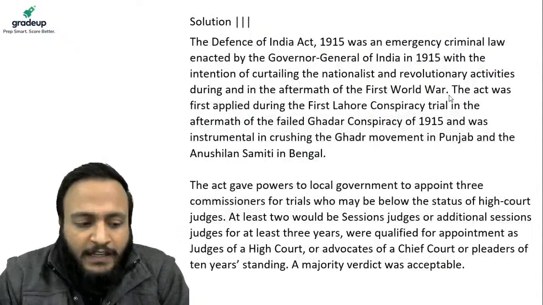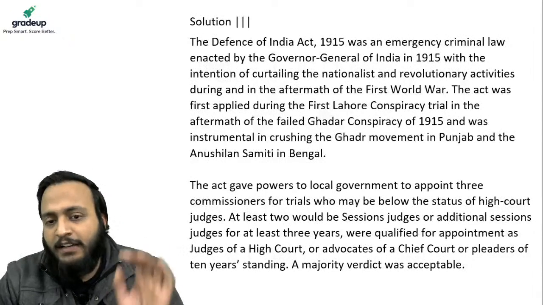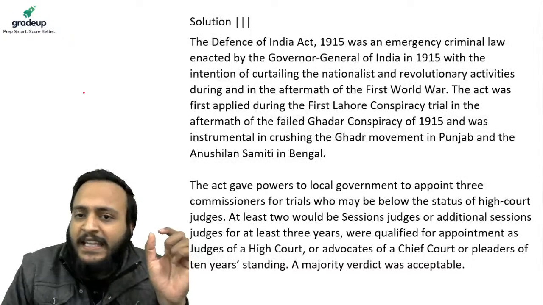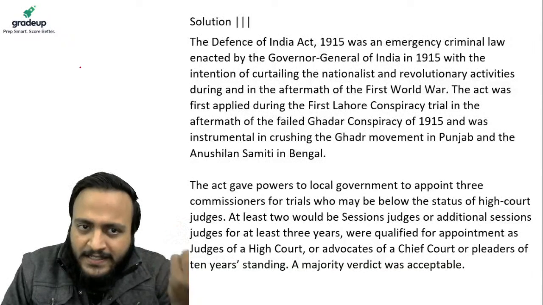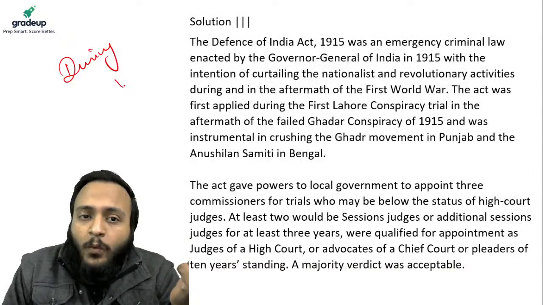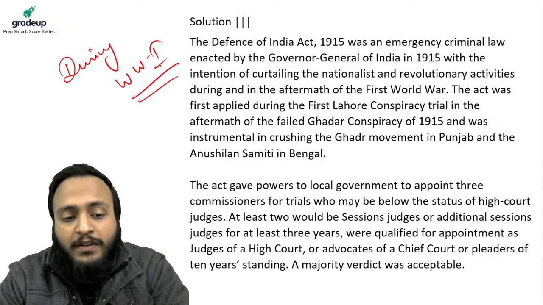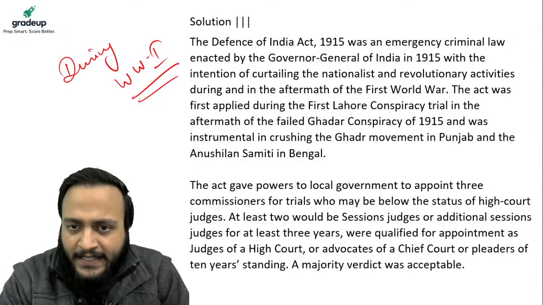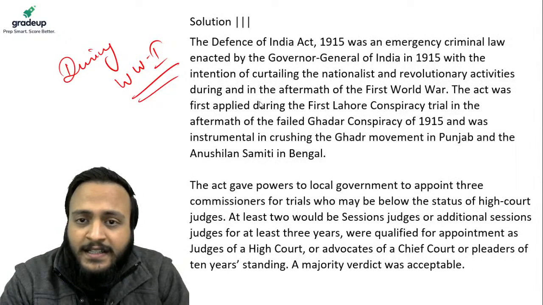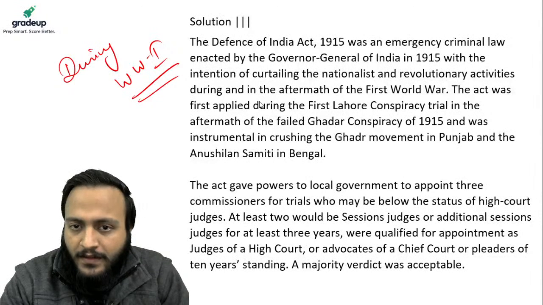Basically, the Defense of India Act was an emergency act that was passed during World War One to defend the Indian interests, during the time of insurgency.